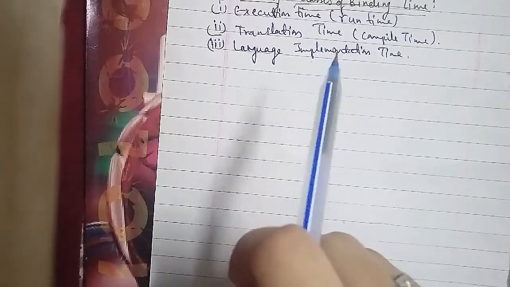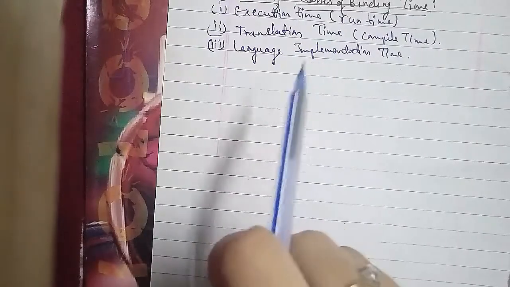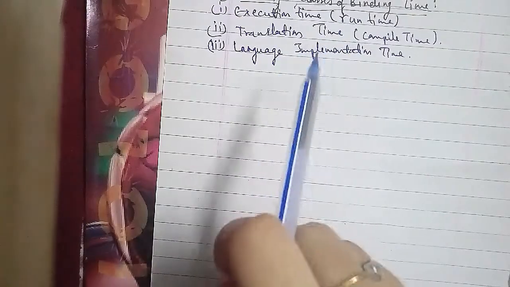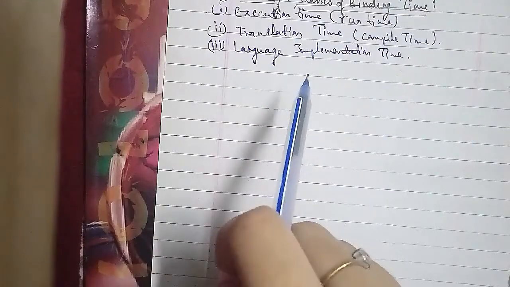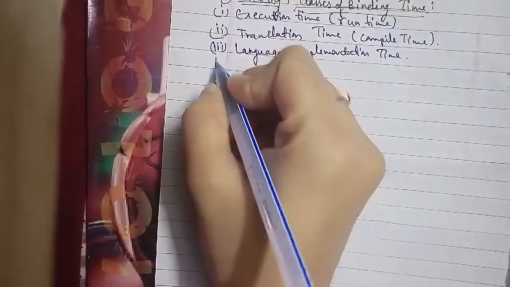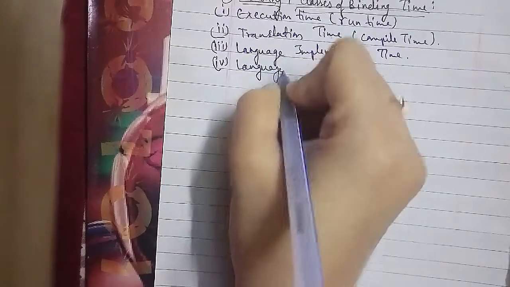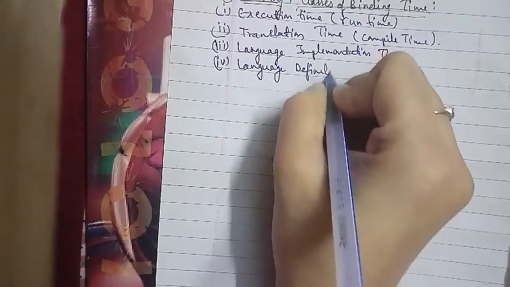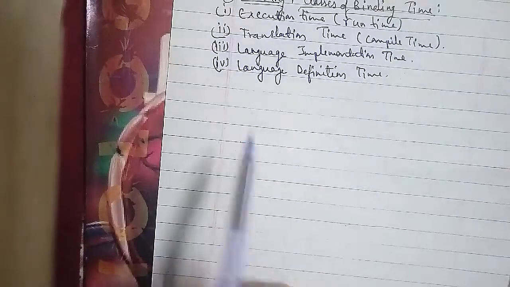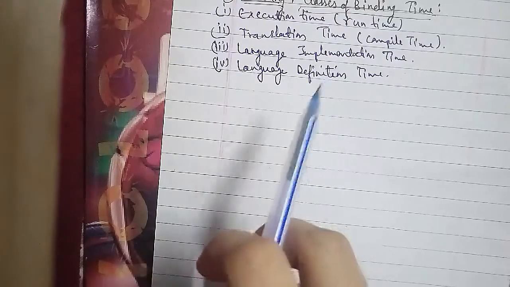Talking about the fourth one, language definition time. In language definition time, most of the structures of the programming language are fixed at the time the language is defined, in the sense of a specification of the alternatives available to a programmer when writing a program. For example, the possible alternative statement forms, data structure types, program structures, and so on are often fixed at language definition time as well. To illustrate the variety of bindings and binding times, consider the simple assignment statement x = x + 10.